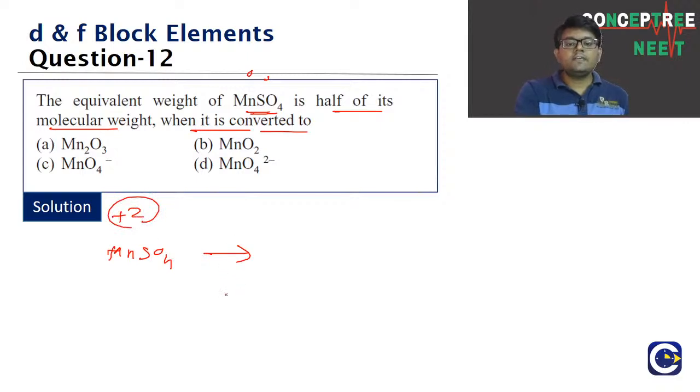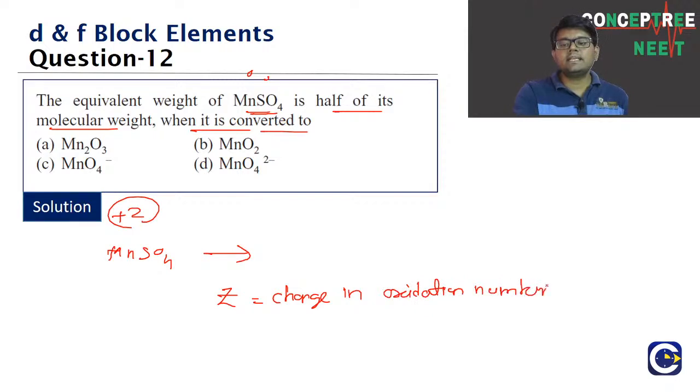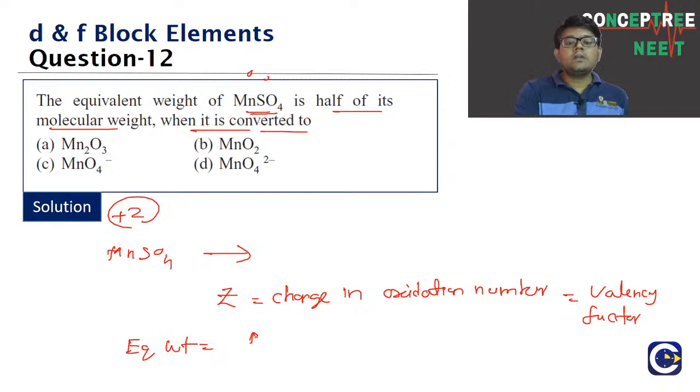So if we say Z is the change in oxidation number, then what is the formula? This Z is also, by the way, called as what, guys? This Z is what we will be calling the valency factor, which will be changing from reaction to reaction. So what is the formula for the equivalent weight? Equivalent weight is equal to what? Molecular weight divided by